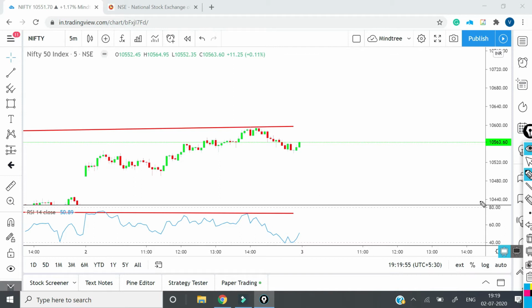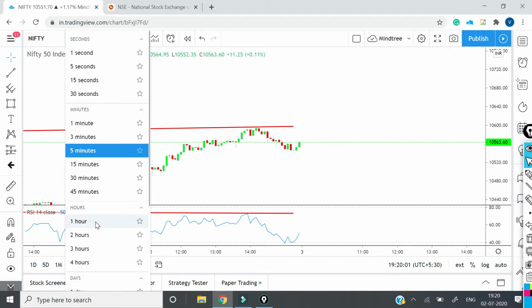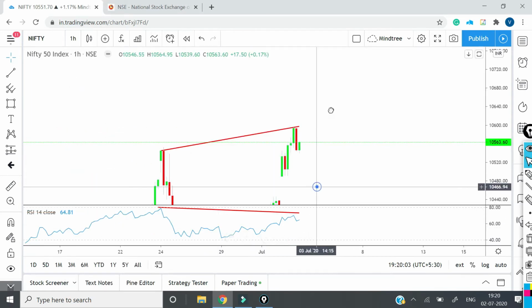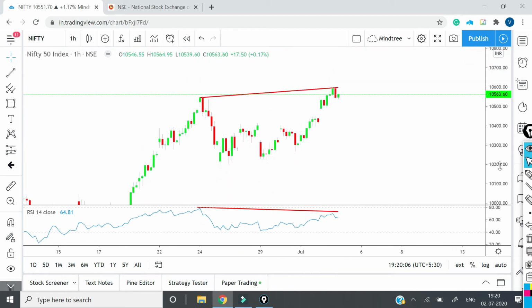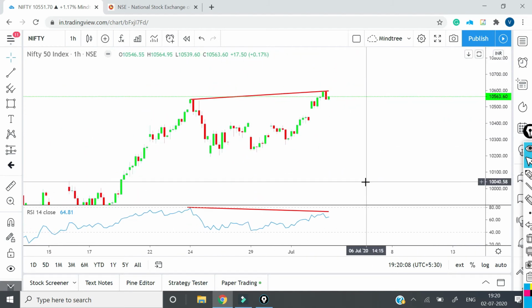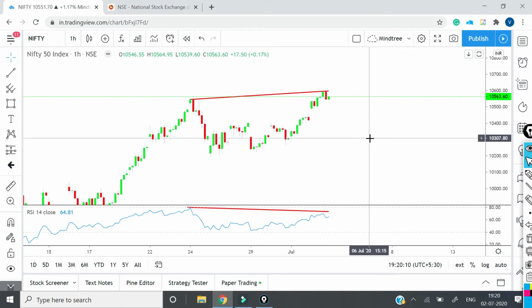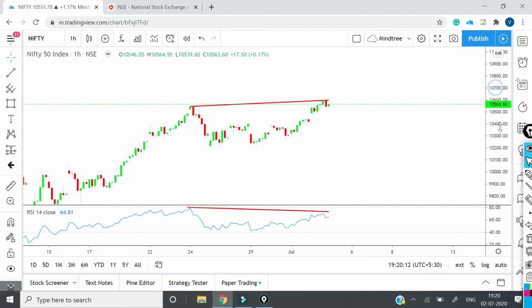But the most important thing we need to note over here is that there is a divergence, and whenever there is a divergence, there is a possibility of the price going down. Now when I say the price may go down, I am not saying that the trend will reverse for a longer, higher time frame. The upward trend is still intact, but I am saying there will be a short-term trend reversal. For intraday traders, short-term trend reversal is good. They can still sell and make some profits over there.